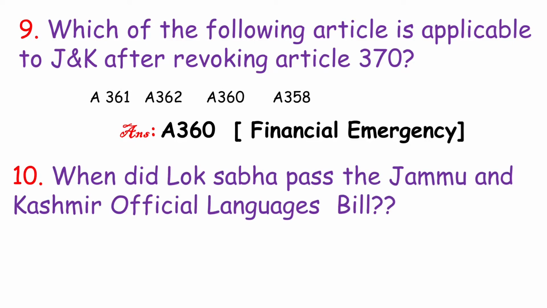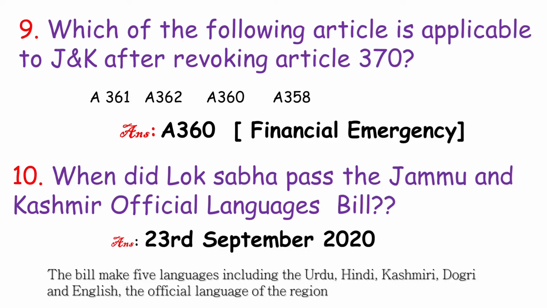When did the Lok Sabha pass the Jammu and Kashmir Official Languages Bill? On 23rd September 2020. So this bill makes 5 languages, including Urdu, Hindi, Kashmiri, Dogri and English, the official languages of the region.